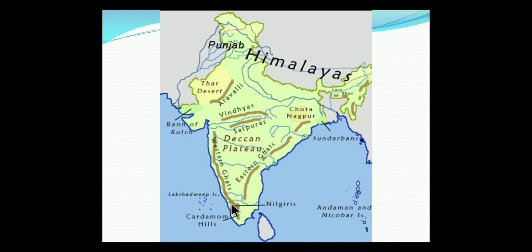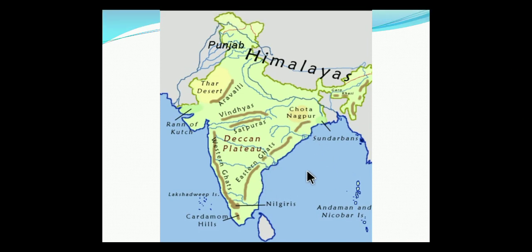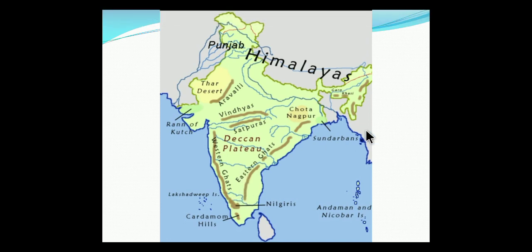And from here down, the southern stretch is referred to as the Malabar coast. Hope you have got this. Again, the plains along the Bay of Bengal are wide and level. In the northern part, it is referred to as the northern Circars, and the southern part is known as the Coromandel coast.